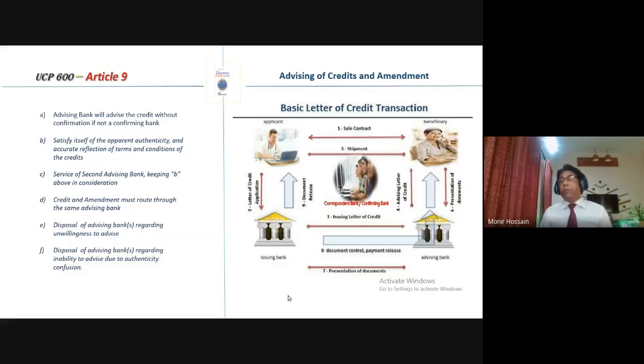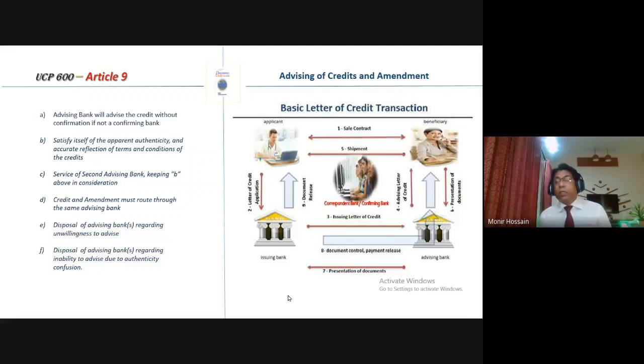But if the first advising bank is unable to advise, it may inform the issuing bank that it is unable to advise the credit, and seek further guidance from the issuing bank on what it should do.